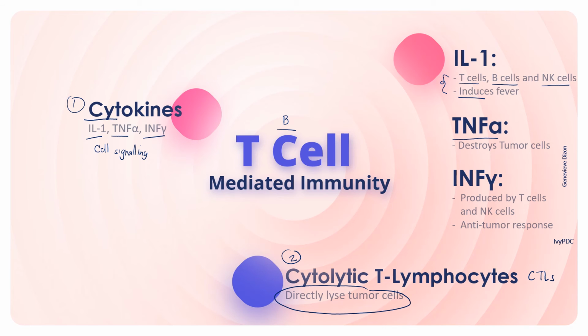Aside from the ones mentioned earlier, this is an acute inflammatory cytokine which destroys tumor cells either by necrosis or apoptosis. The third type of cytokine is the interferon gamma, which is produced by the T cells and the NK cells, and these are responsible for the stimulation of the anti-tumor immune response.